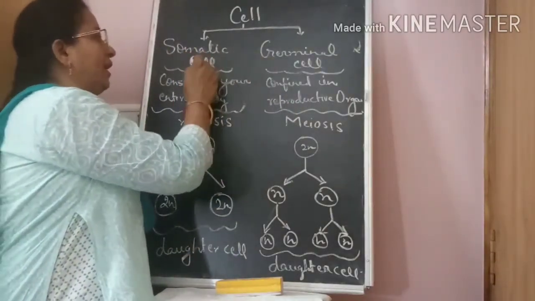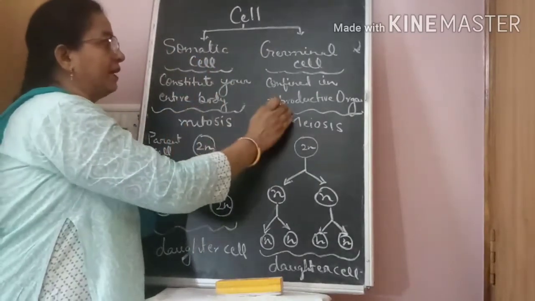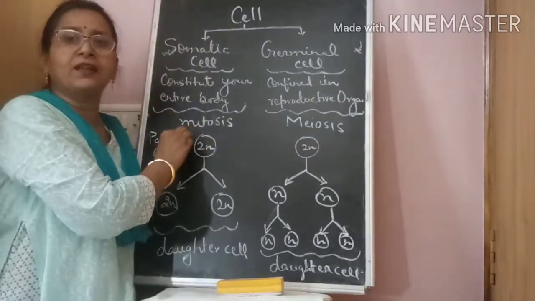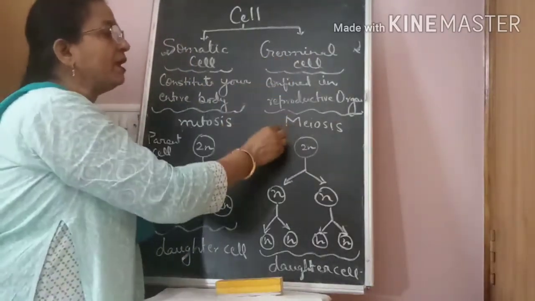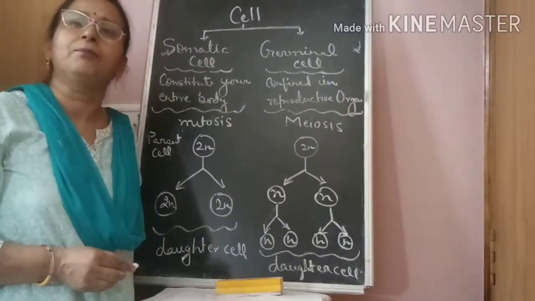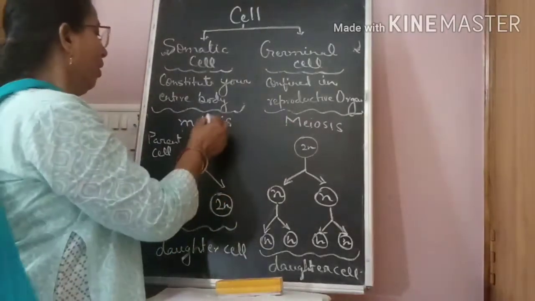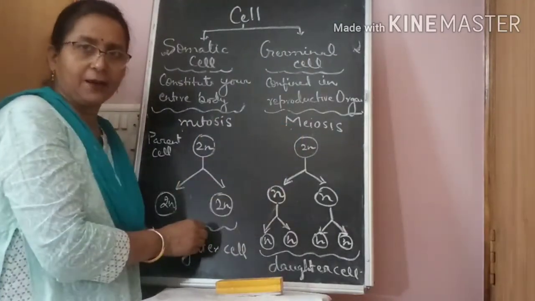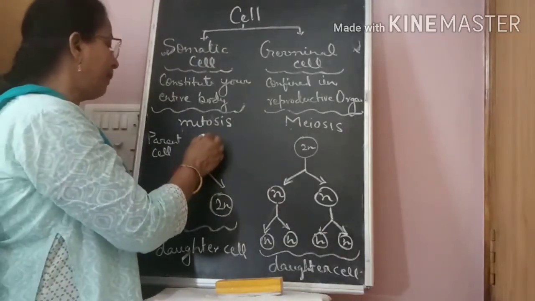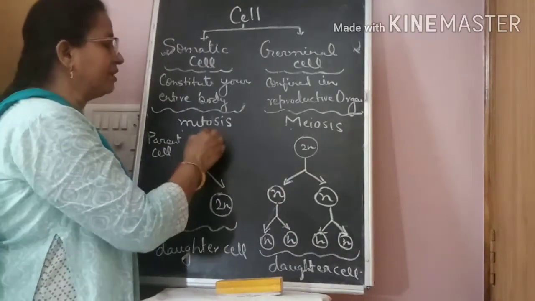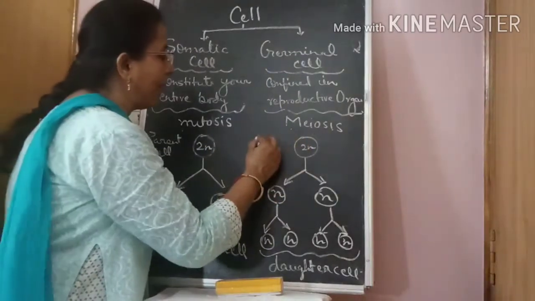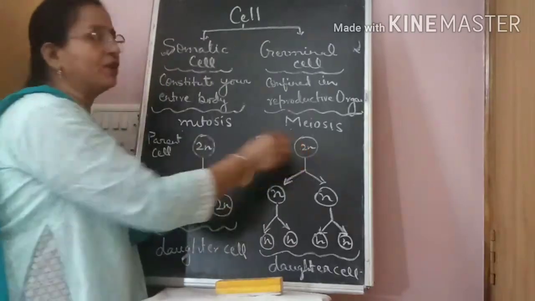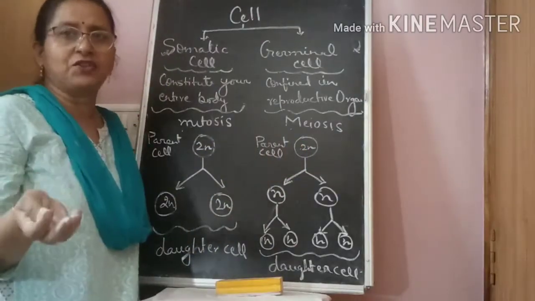These two cells divide differently. That means somatic cell divides by mitosis, whereas germinal cell divides by meiosis. What is the difference between mitosis and meiosis? You can see in this diagram. Here, this is the parent cell, which is diploid. Here also, the parent cell, which is diploid. It has to divide when it matures.